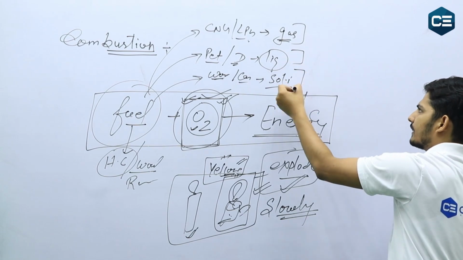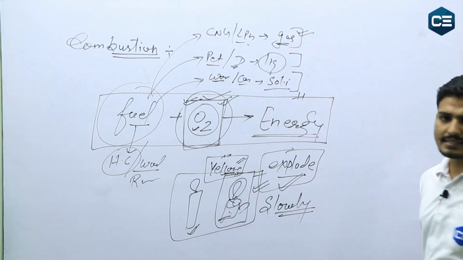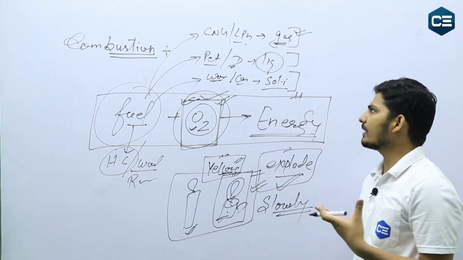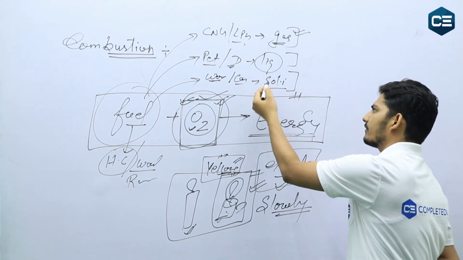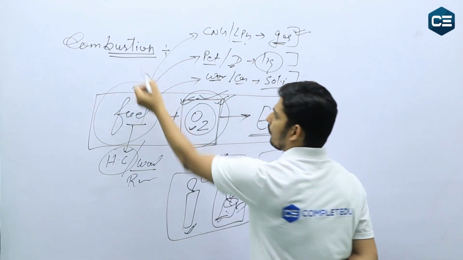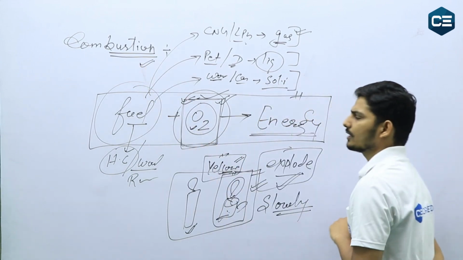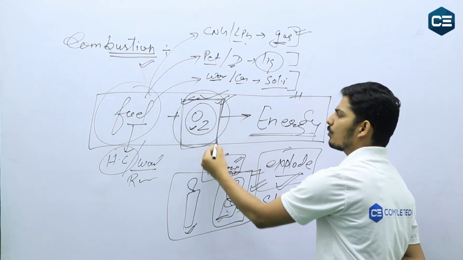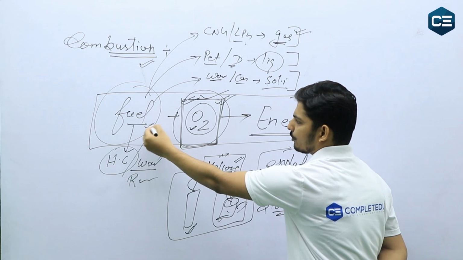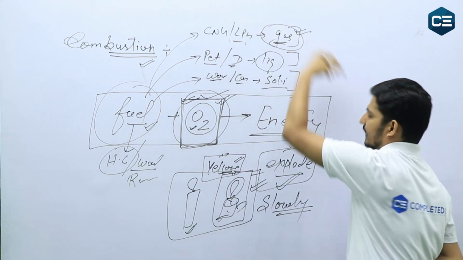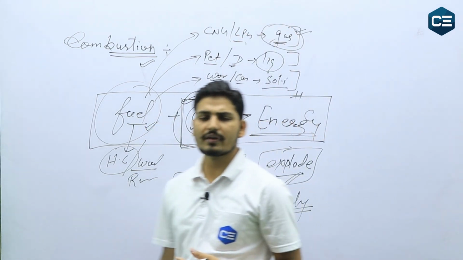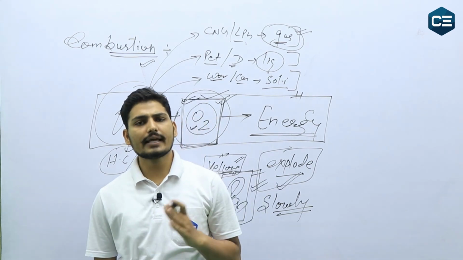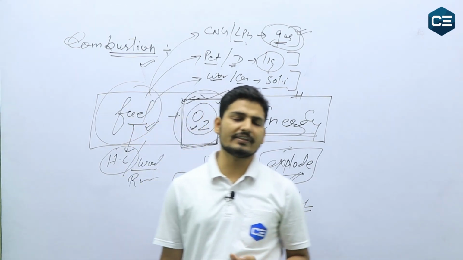In normal conditions, the reactivity of gas is much higher compared to liquids or solids. So for a good combustion reaction, you should have a high amount of oxygen and the fuel should be in gaseous state, because the reactivity of gas is much higher than that of solids and liquids.